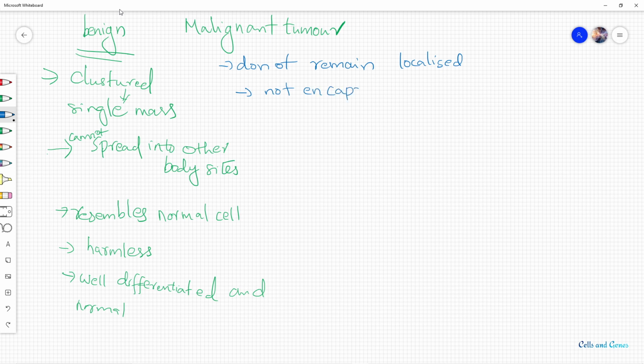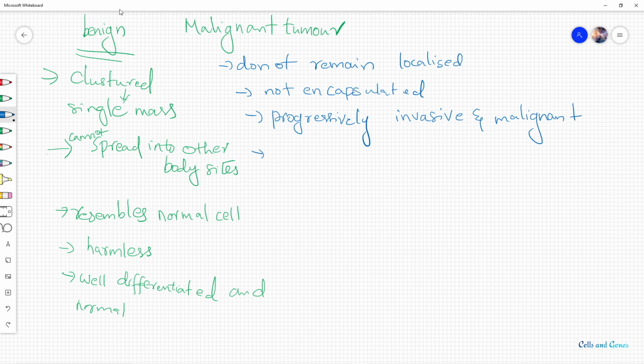And one of the main features is that they become progressively invasive and malignant. So malignant tumors are invasive and malignant.